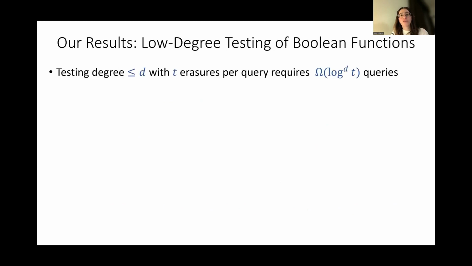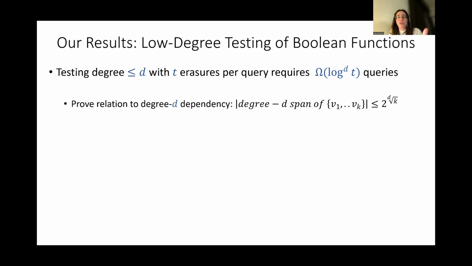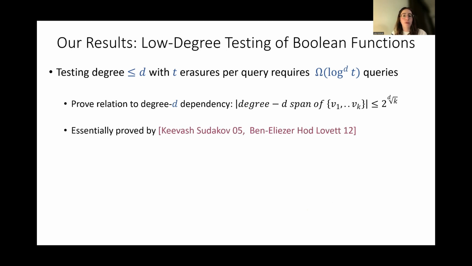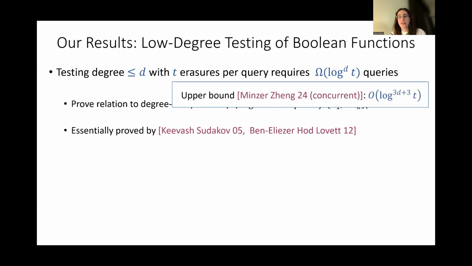We showed that testing degree d with t erasures per query requires at least (log t)^d queries. What we proved is a relation between our question of how many queries are needed for degree d testing, and I'm not going to talk about it too much. This was essentially proved by Kaufman and Sudakov, and later by Ben-Eliezer, Hod, and Lovett. It is worth noting that in a concurrent work, Minzer and Zheng showed an algorithm that almost matches our lower bound.